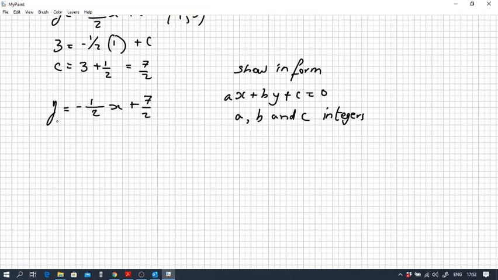So we will end up with integers. So 2y equals minus x plus 7. And we want to rearrange it to have it in the form that we were asked for. So we'll take the negative x over to the left. x plus 2y minus 7 equals 0. So this is the final answer in the form we were asked for. So that's an example of how to find a normal line.